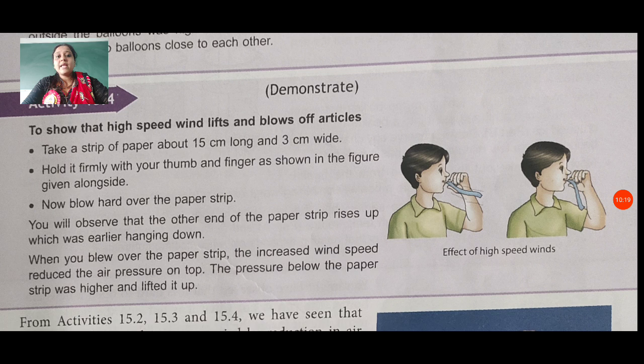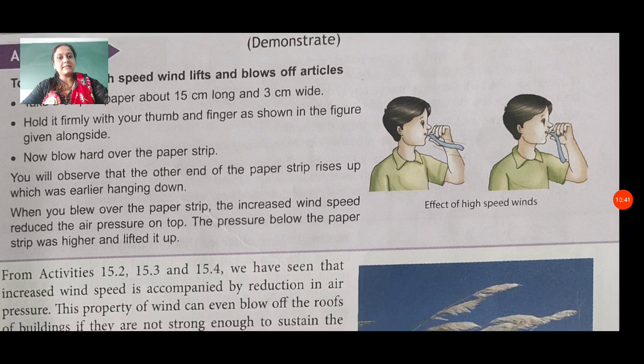You will observe that the other end of the paper strip rises up, which was earlier hanging down. When you blow over the paper strip, the increased wind speed reduces the air pressure on top. The pressure below the paper strip was higher and lifted it up. That proves high-speed winds lift and blow off articles.